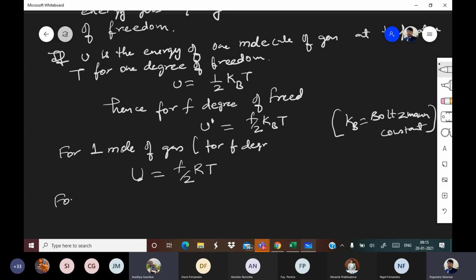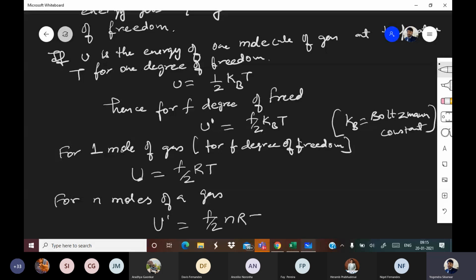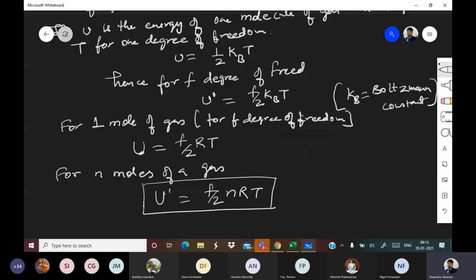So for 1 mole of a gas for F degrees of freedom, U is equal to F by 2 RT. So for n moles of a gas, capital U dash is equal to F by 2 nRT. So this is the formula of energy of a gas.